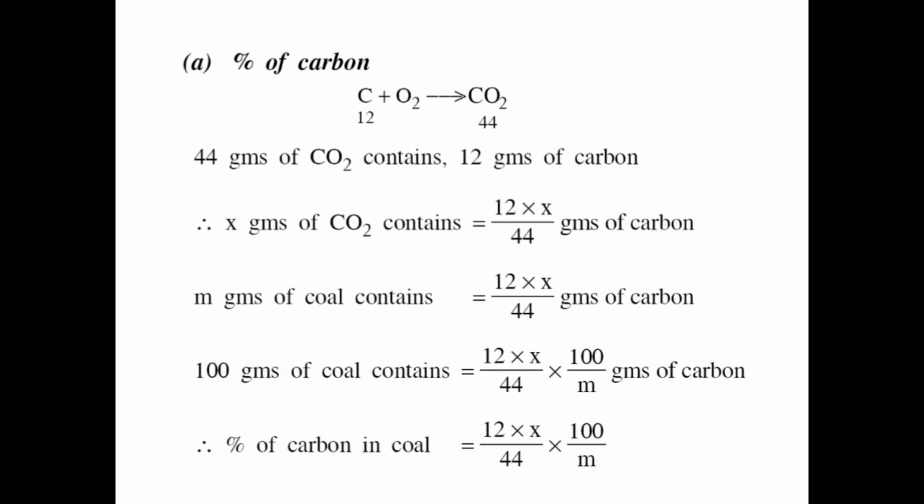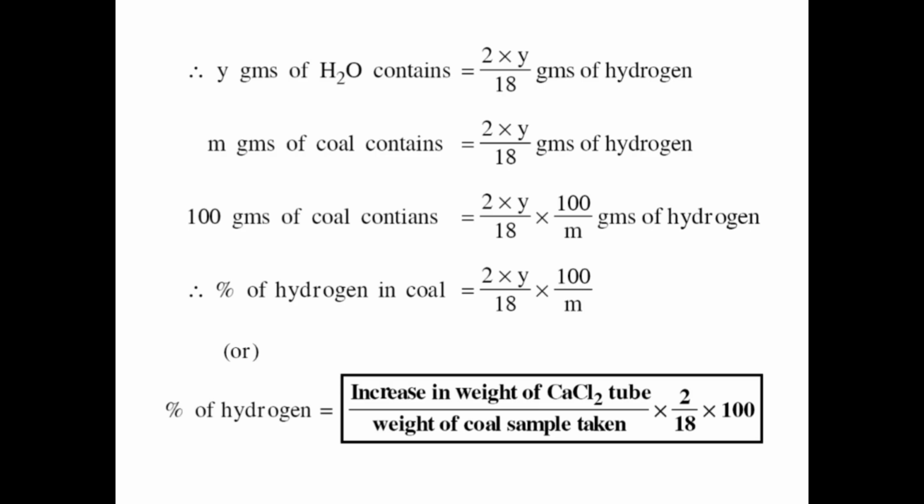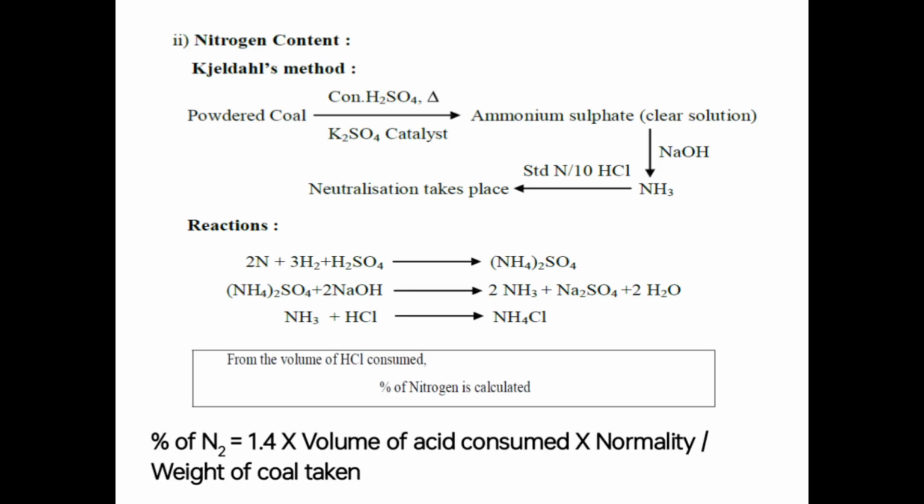Percentage of carbon: C plus O2 gives CO2. 44 grams of carbon dioxide contains 12 grams of carbon. Therefore, the calculated carbon dioxide content gives 12 into the weight of CO2 divided by 44 grams of carbon. The percentage of hydrogen is also the same. Hydrogen plus oxygen gives water. 18 grams of water contains 2 grams of hydrogen. These are the calculations.